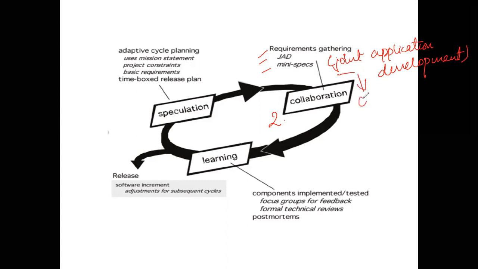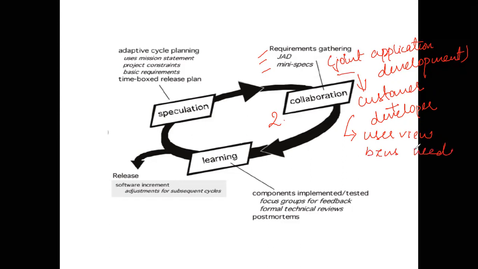Joint here means you're going to have the customer and the developer. Both are going to be there whenever you're designing. That is, entire customer involvement should be there. Why should this be there? Because you can get the user's view, or what the user wants within the business. You can identify his business needs. When the customer and developer are both involved in the development of the particular software, they can identify the solution that needs to be developed. That is JAD.